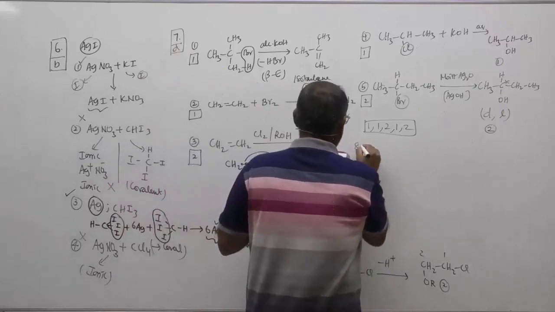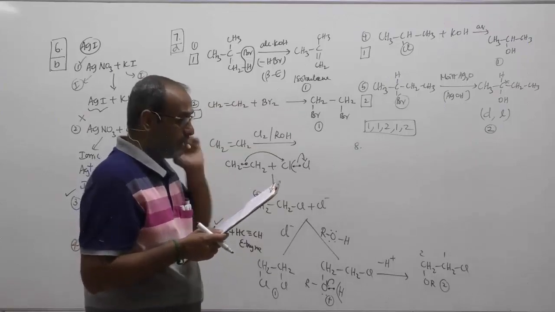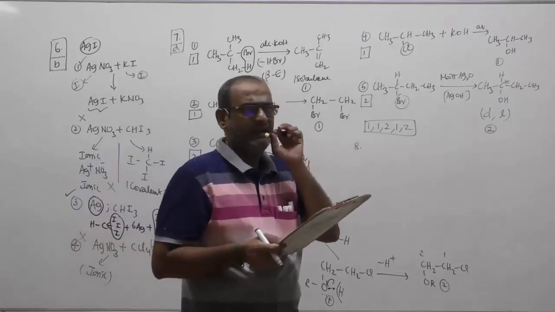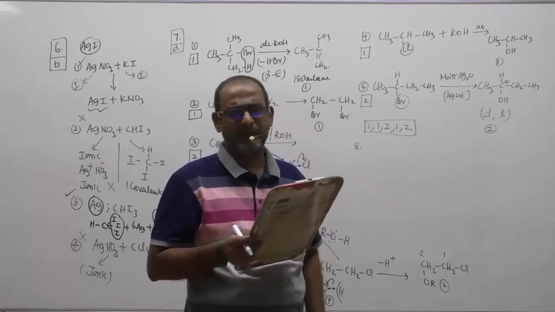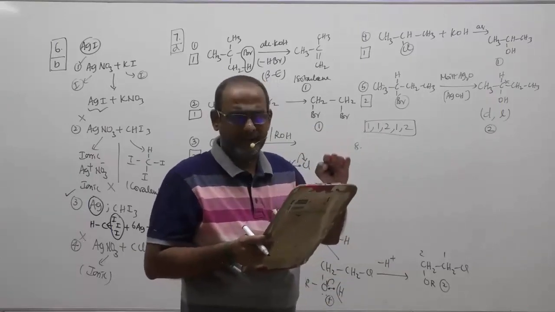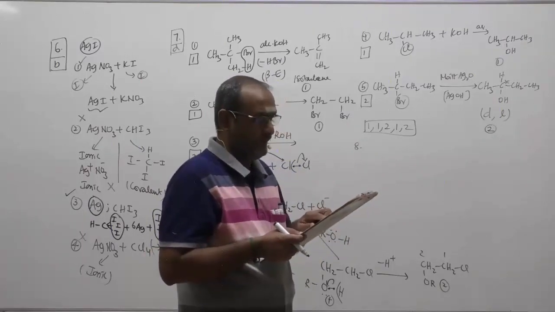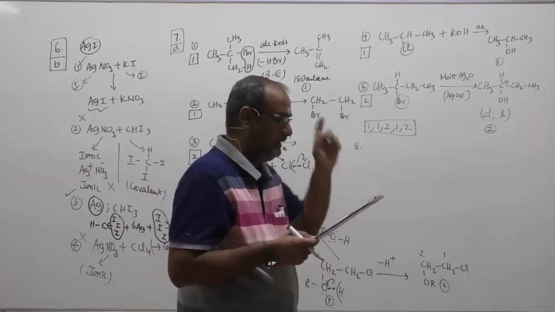Question number 8. Dash is highly viscous among the following alcohols. Ethyl alcohol. Generally, alcohols will have hydrogen bonding, and definitely it's highly volatile. The boiling point will increase with respect to what? Hydrocarbon. And they have given alcohol, glycerol, phenol. Both B and C have the same viscosity but higher than A.